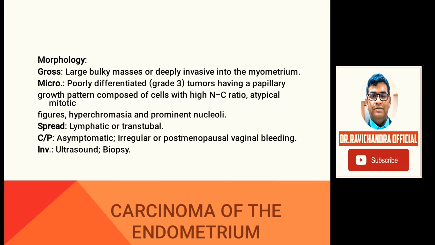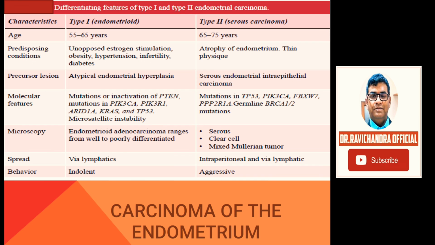Clinically, the patients are asymptomatic, or irregular or postmenopausal vaginal bleeding is there in the history. Investigations include ultrasound and biopsy. Age wise, type 1 is 55 to 65 years, type 2 is 65 to 75 years. Predisposing conditions for type 1 include unopposed estrogen stimulation, obesity, hypertension, infertility, diabetes, whereas for type 2, it is atrophy of the endometrium and thin physique.